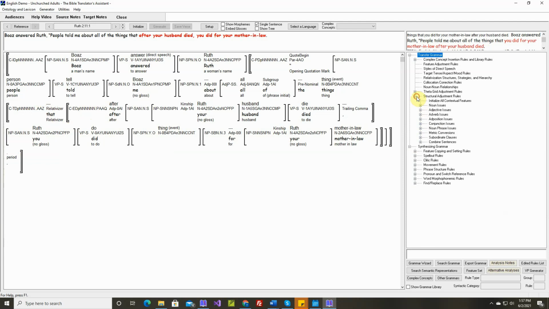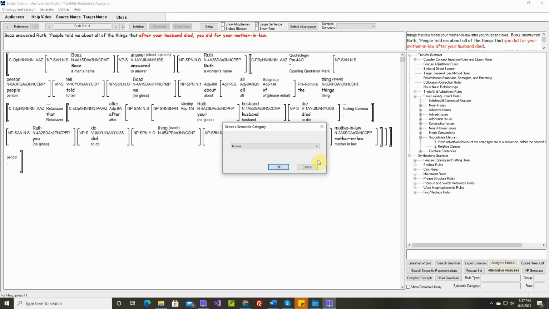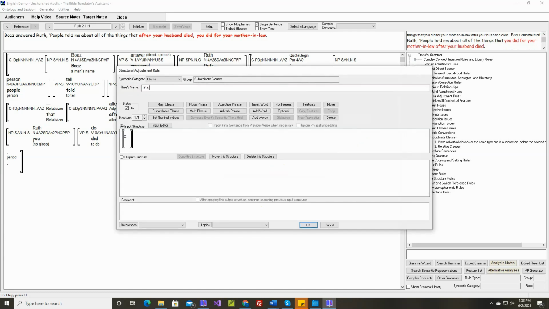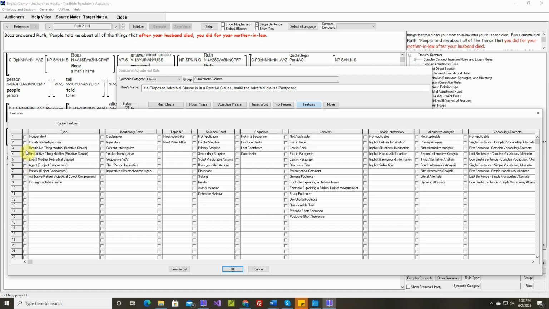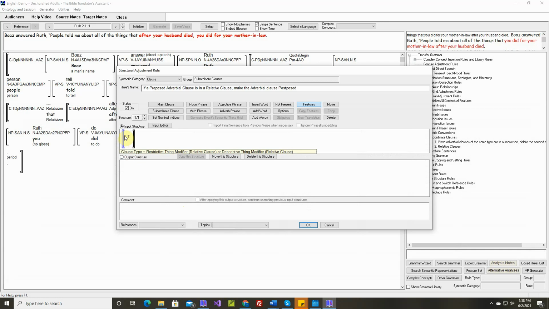So let's write a new rule. This will be for subordinate clauses. This will be triggered by clauses. Okay, so here's our relative clause. We'll make this both restrictive and descriptive. I don't think that matters. And notice, okay, this can be any clause boundary, either a main clause or subordinate clause.